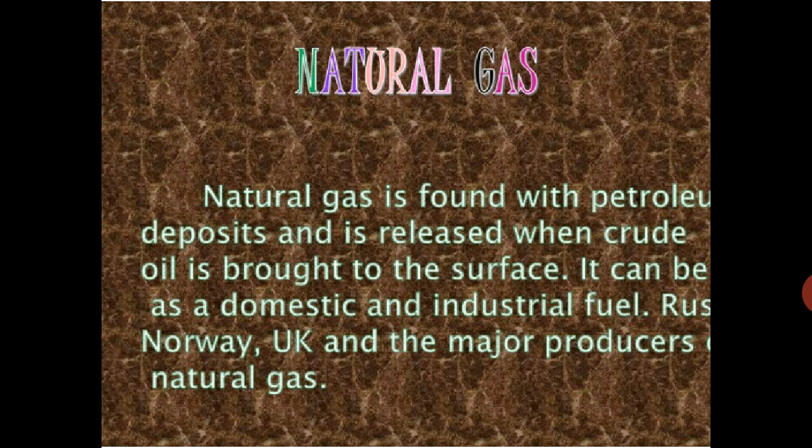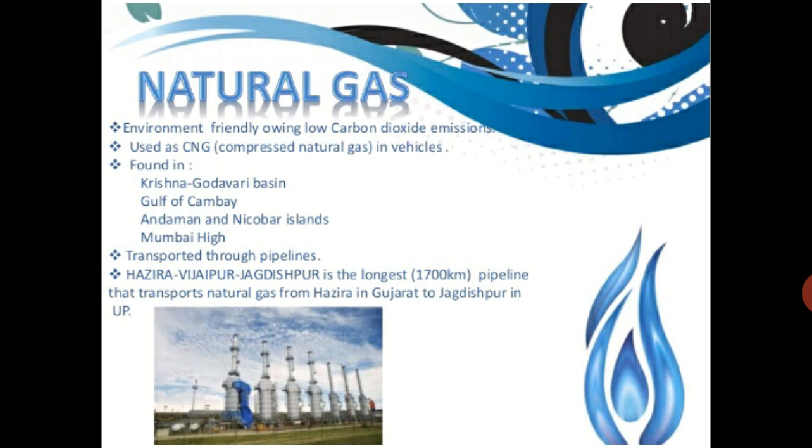Russia, Norway, UK, and Netherlands are the major producers of natural gas. In India, Jaisalmer, Krishna Godavari Delta, Tripura, and some areas offshore in Mumbai have natural gas resources. Very few countries in the world have sufficient natural gas reservoirs of their own.